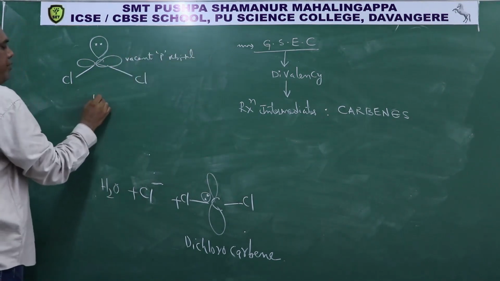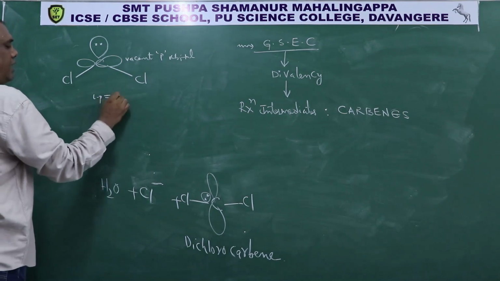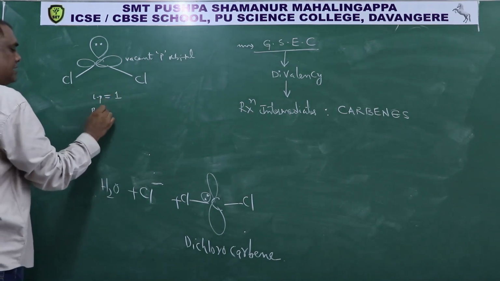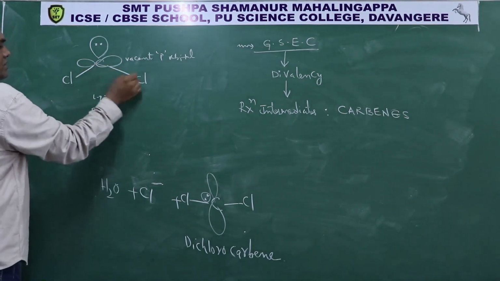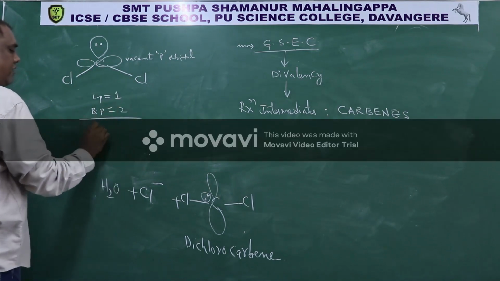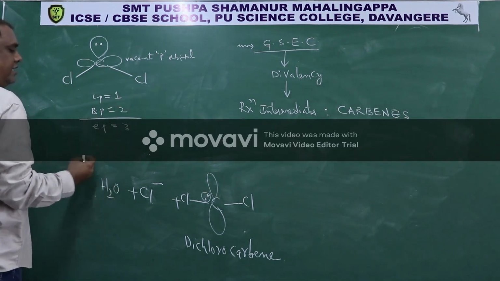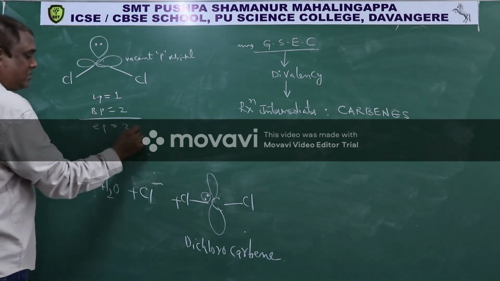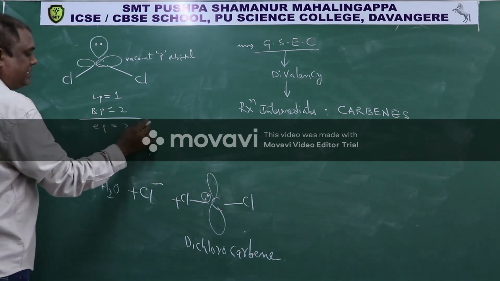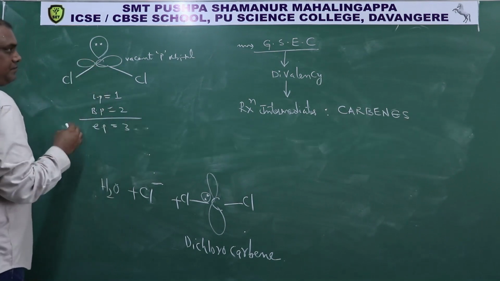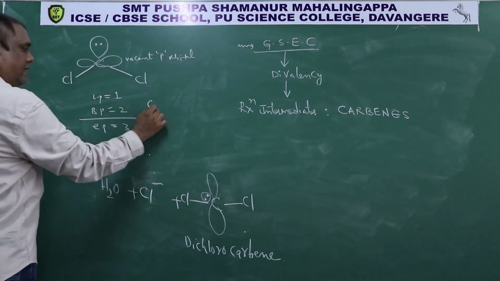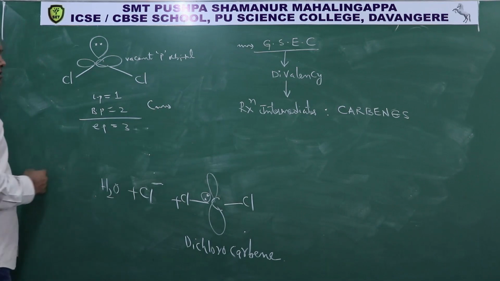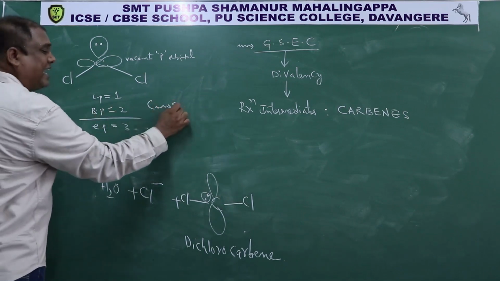So here lone pairs 1, bond pairs this one and this one 2, total number of electron pairs 3. Whenever the central atom has 3 electron pairs, then the central atom undergoes sp2 hybridization. It means this carbon undergoes sp2 hybridization.